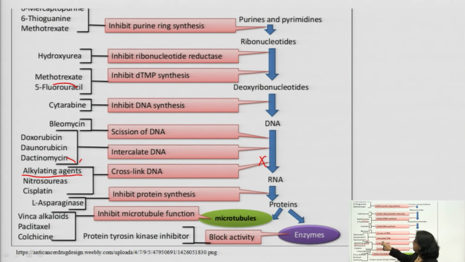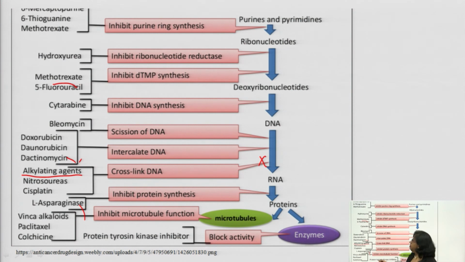So in this way, through the intercalation process, they inhibit DNA synthesis, so that DNA synthesis stops. Similarly, vinca alkaloids inhibit microtubule function, they dissolve the microtubule, so that dissolution of microtubule takes place and the anaphase of mitosis, that division, will not take place, and in this way DNA will not synthesize.